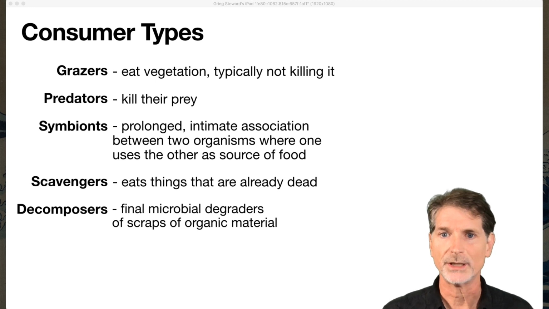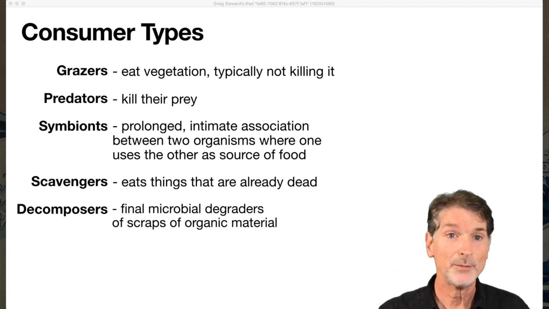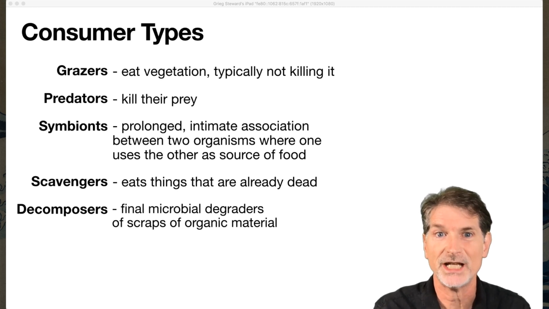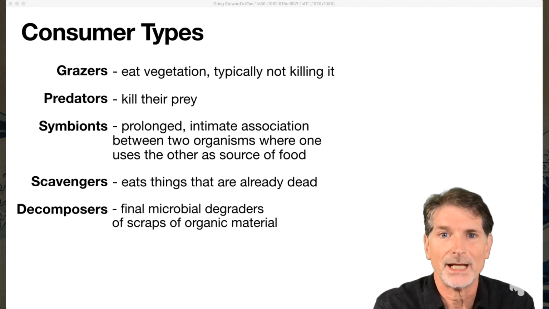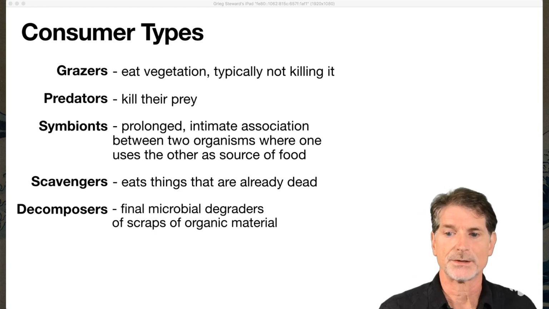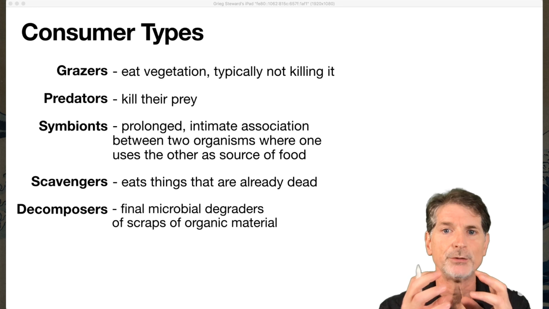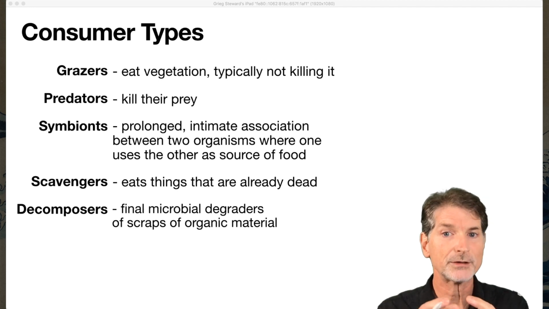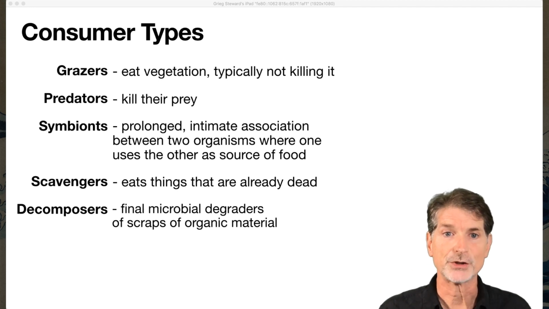So there are a variety of different types of consumers. We talked about primary producers and then consumers, but how they get that organic carbon can vary. Grazers are a type of consumer that we typically consider to be eating vegetation, eating a part of another organism, typically a plant, without actually killing it. Predators are things that actually kill their prey. Symbiosis is a prolonged interaction between two different organisms where at least one of them benefits, and in some cases that will involve one getting food or nutrition from the other. This can be a mutualistic relationship or a parasitism. Then we have scavengers, which eat things that are already dead, unlike predators, which kill their prey.